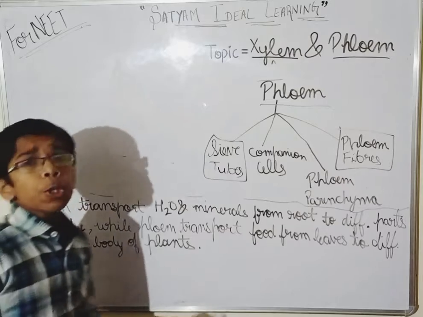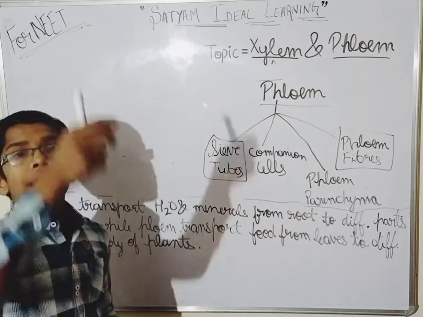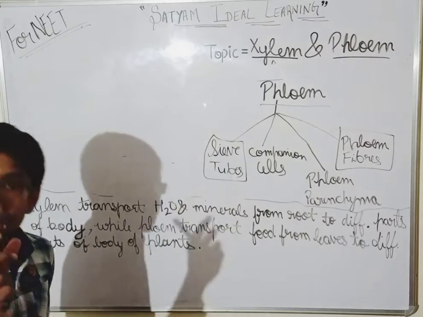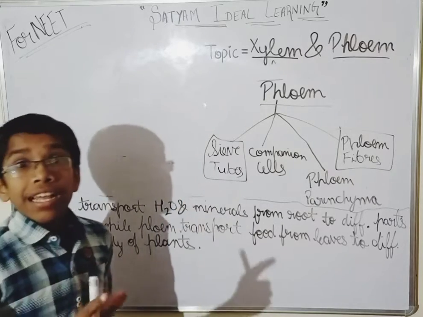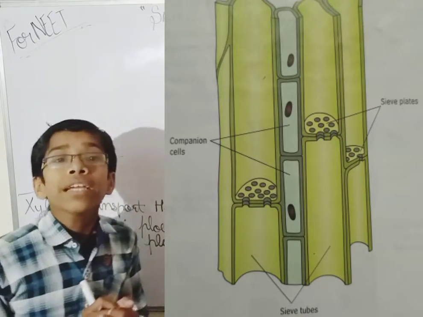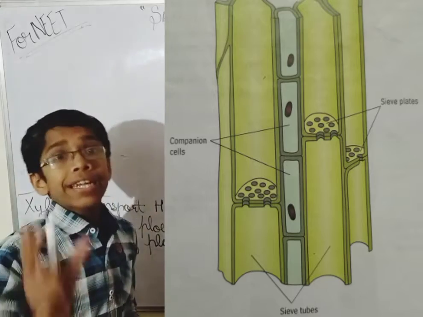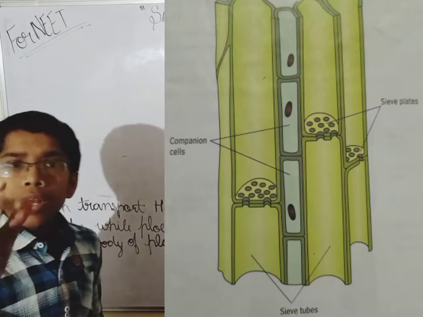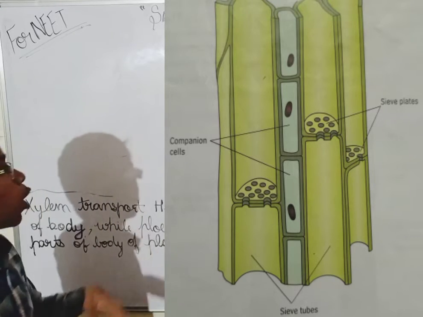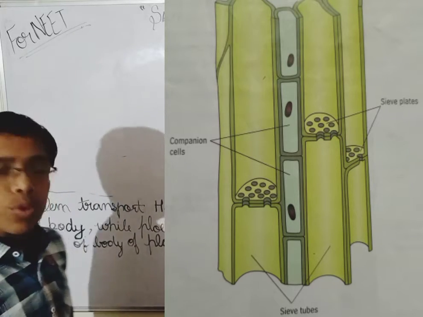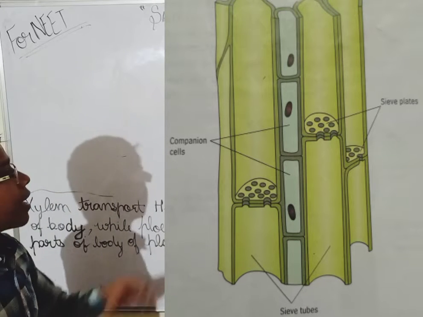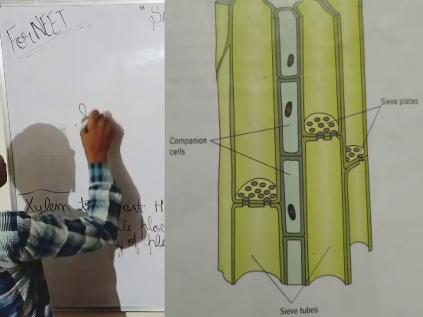See guys, sieve tubes are elongated tubes. They are tubular in structure, and sieve tubes are living, but they do not have a nucleus. You have to remember this thing. Sieve tubes are elongated, they are living, but they do not have nuclei or a nucleus, you can say. Okay, so sieve tubes are elongated in structure, and sieve tubes have sieve plates.